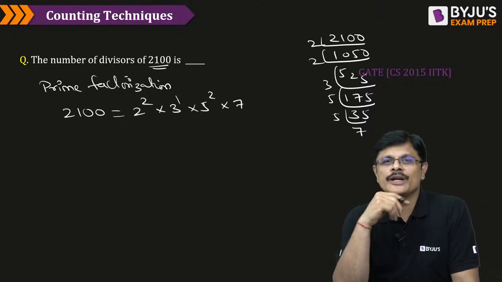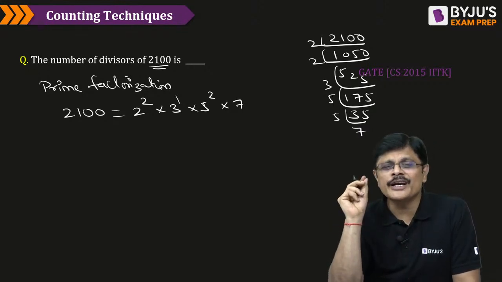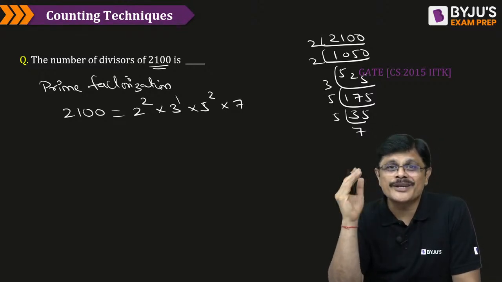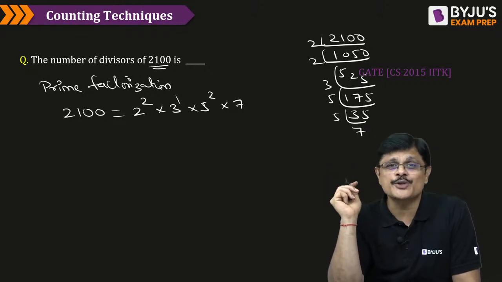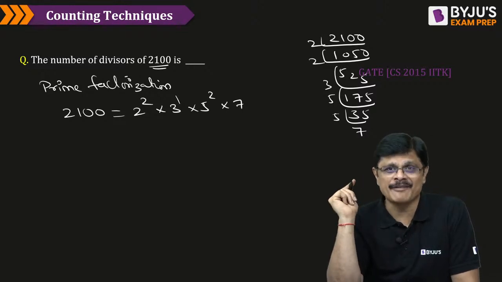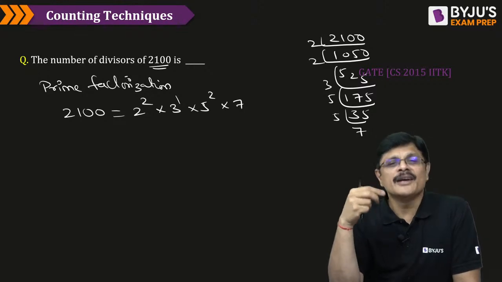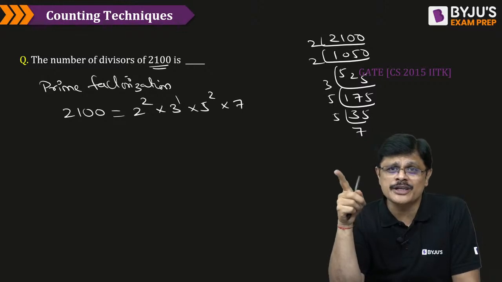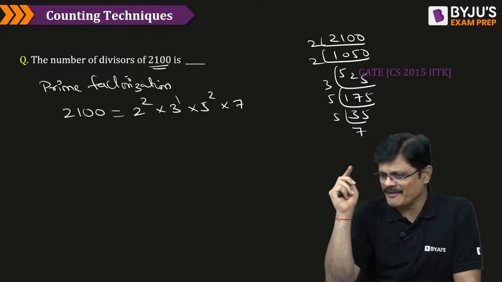Some basic counting questions you can also expect in your aptitude, my dear friends. If you study the counting topic of your discrete mathematics, you can also score some marks in aptitude. Of course, in probability based questions also you can confidently solve. That is the advantage which CS people are having, because you study counting from very basics. So your counting is strong, therefore your probability is strong. Some counting based questions can also be asked in aptitude, and there also you become very strong.